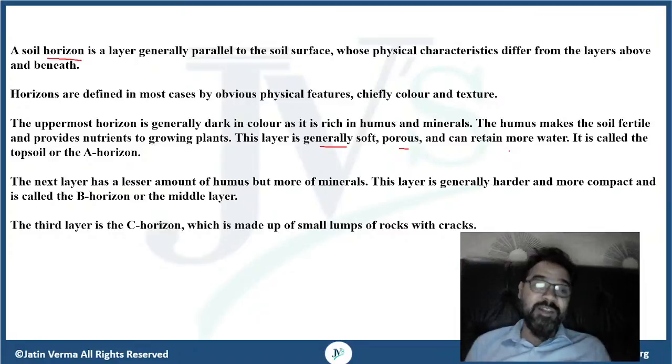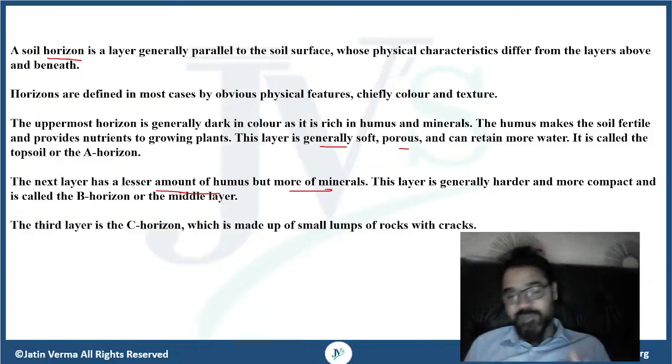So that brings us to our second horizon or the middle layer, where the next layer has a lesser amount of humus but more minerals. The presence of minerals is absolutely large. This layer is generally harder and more compact, and it is called the B horizon or the middle layer.